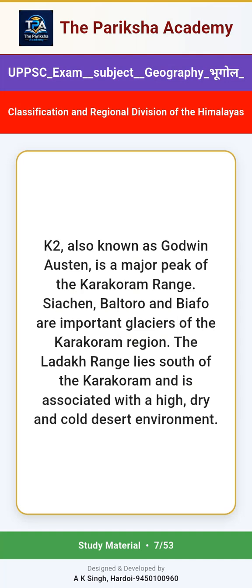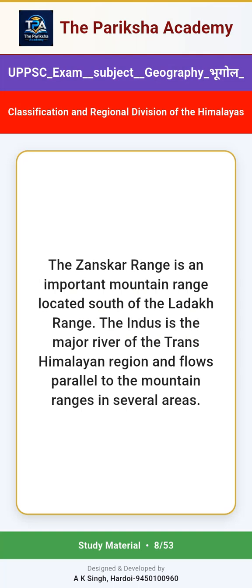The Ladakh range lies south of the Karakoram and is associated with a high, dry and cold desert environment. The Zanskar range is an important mountain range located south of the Ladakh range. The Indus is the major river of the Trans-Himalayan region and flows parallel to the mountain ranges in several areas.